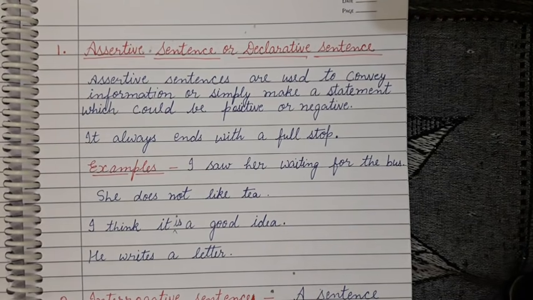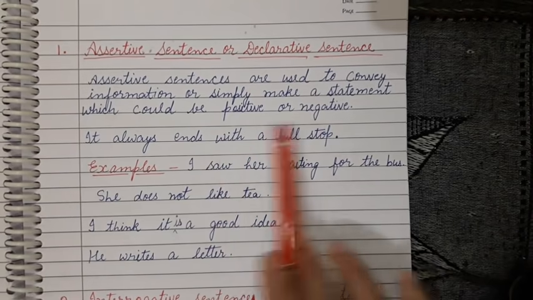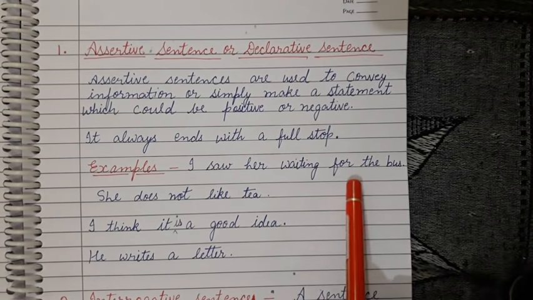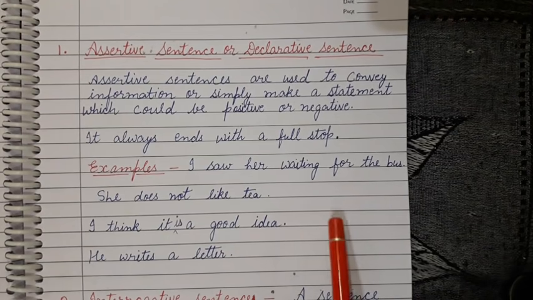I repeat, a sentence that makes a statement, or an assertive sentence, expresses a statement to tell a fact. And it always ends with a full stop.